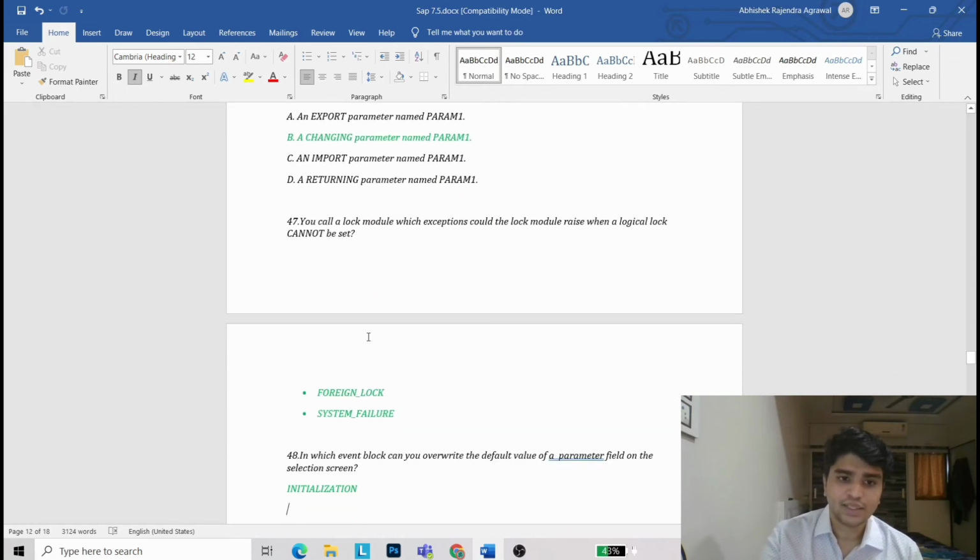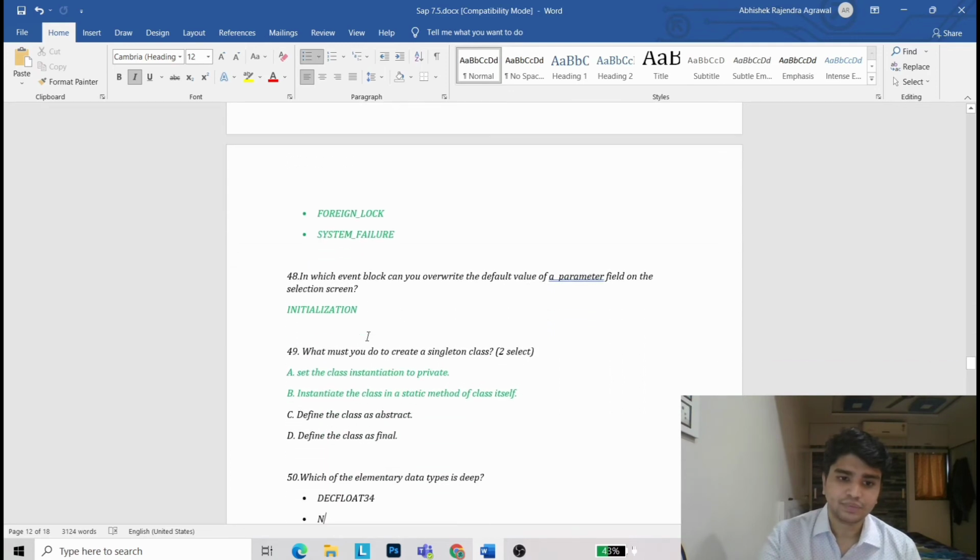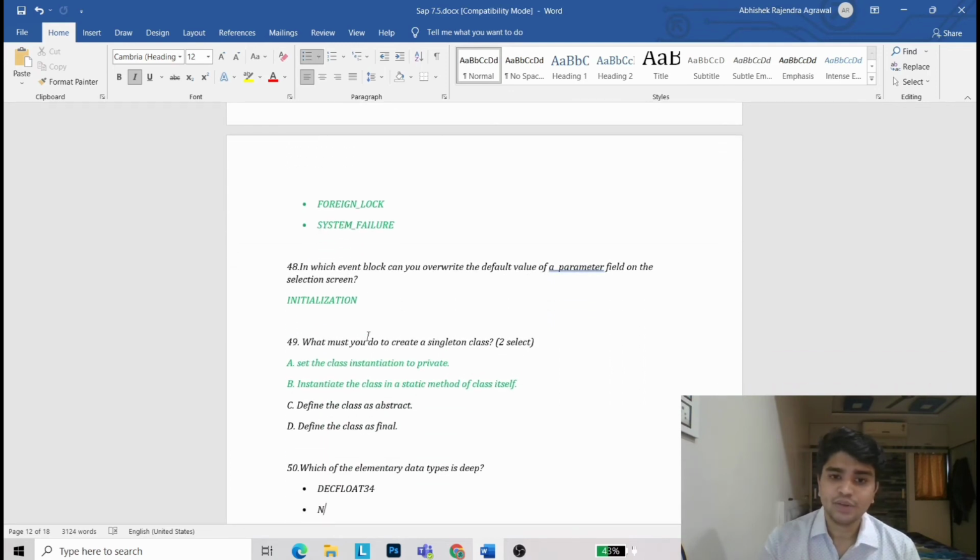Now 47th question. You call a lock module. Which exceptions could the lock module raise when a logical lock cannot be set? Foreign lock and system failure. In which event block can you overwrite the default value of a parameter field on the selection screen? It is INITIALIZATION. What must you do to create a singleton class?